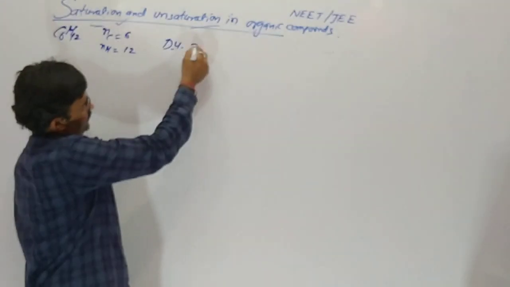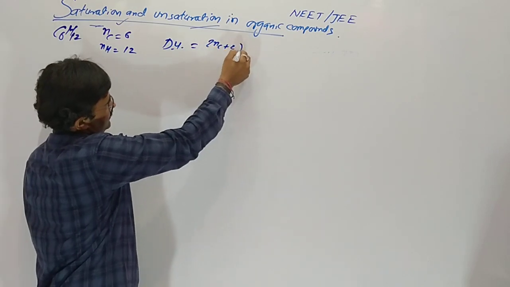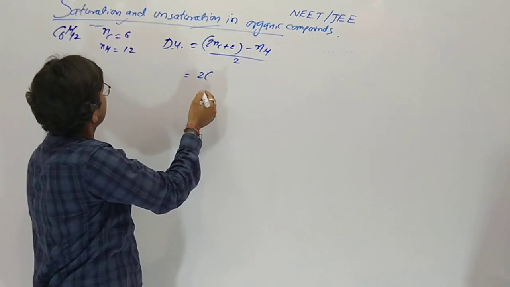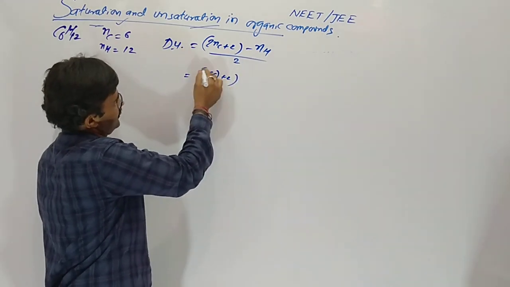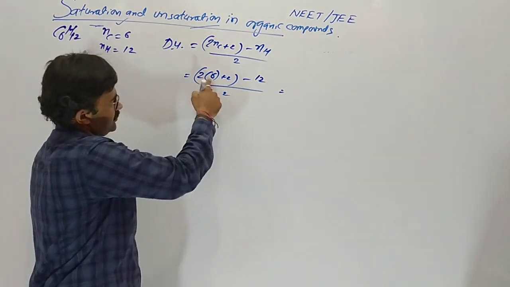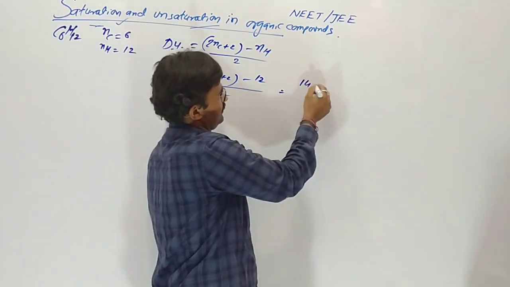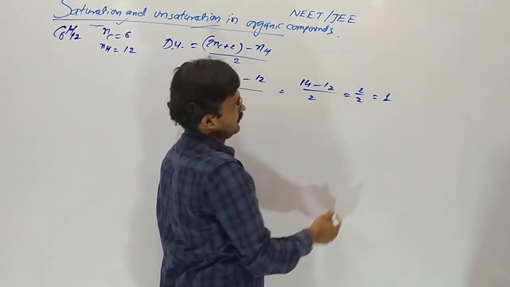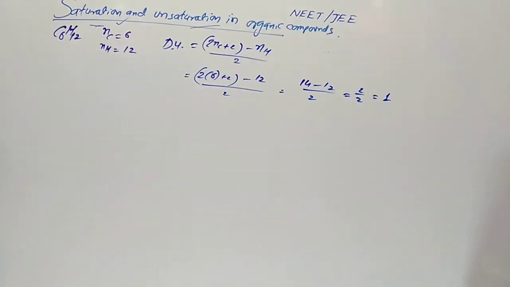So DU will be 2NC plus 2 minus NH divided by 2. 2 times 6 plus 2 minus 12, so 12 plus 2, 14, minus 12, that is 2, divided by 2. So 1. 1 DU.